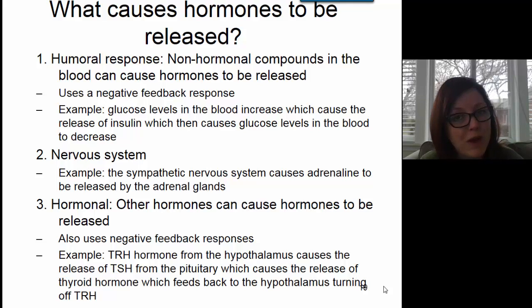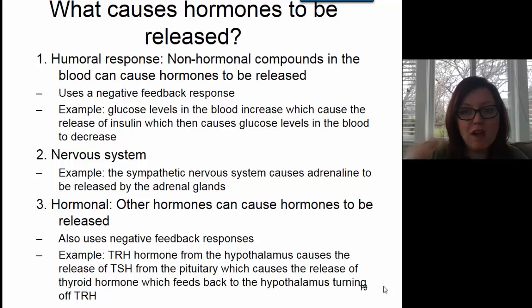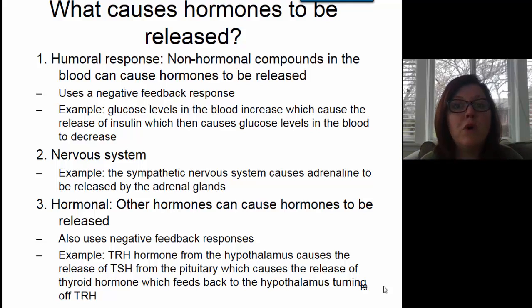That hormone comes from the hypothalamus. So we have three layers here. We have the hypothalamus releasing TRH to the pituitary, which causes the release of TSH at the pituitary. The TSH goes to the thyroid gland and causes the release of T3 and T4. So we have hormones causing the release of hormones causing the release of hormones.